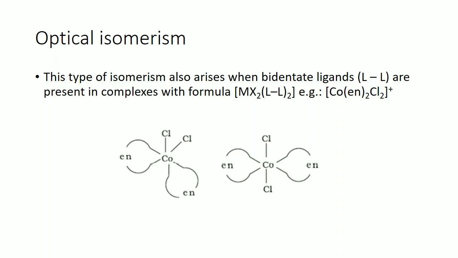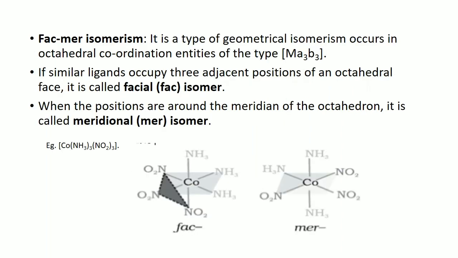So this is an example. Ethylene diamine can coordinate in two different ways to the metal atom, and that can also exist in two different fashions. This isomerism can generally be classified as FAC and MER isomerism. FAC isomerism is where the similar ligands occupy three adjacent positions of an octahedral face, that is the FAC or facial isomer. But the MER isomer is when the positions are around the meridian of the octahedron. So that is the meridional or MER isomer.